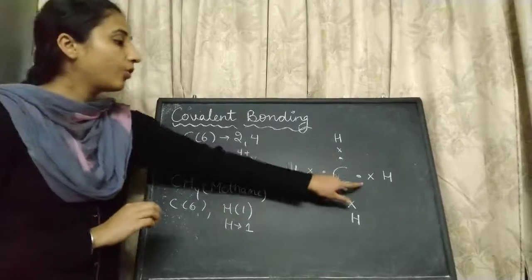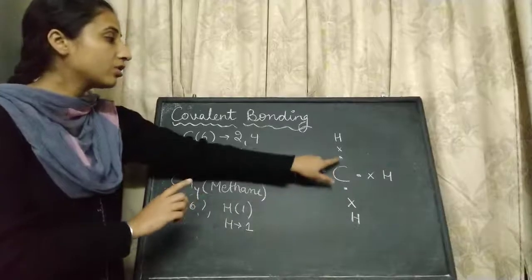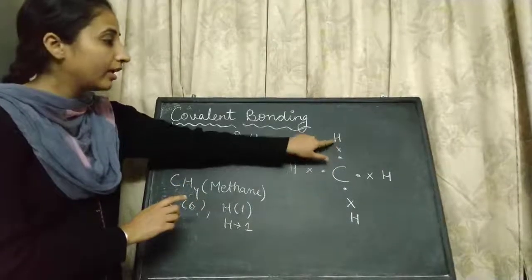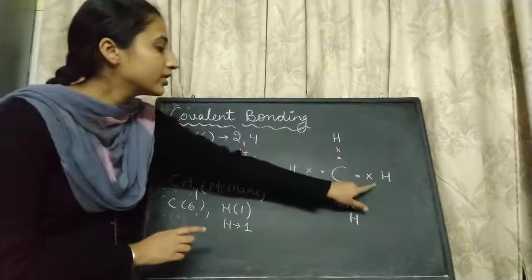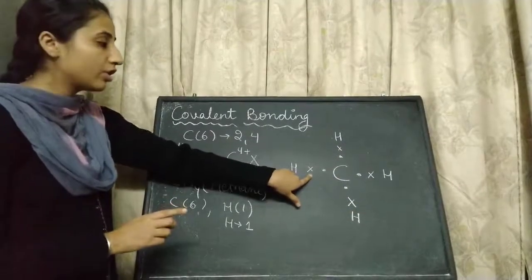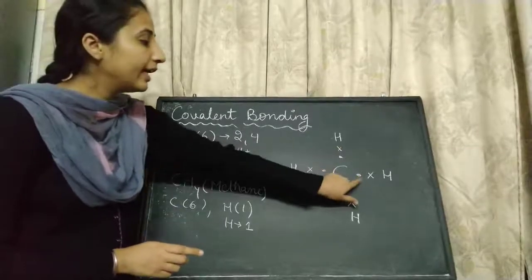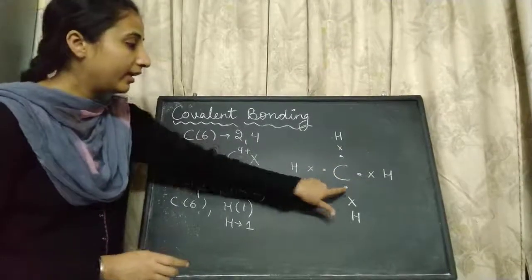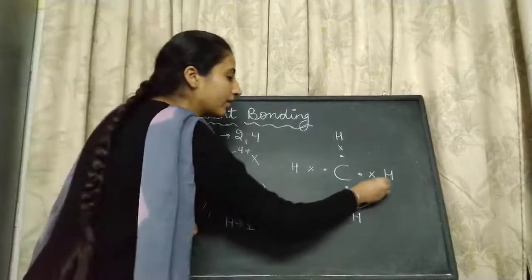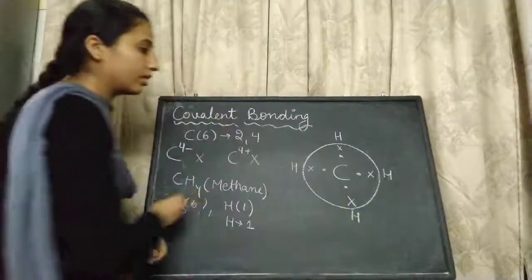Carbon has 4 electrons here. It shares 4 electrons of hydrogen with it, this and this. So the total number of electrons becomes 1, 2, 3, 4, 5, 6, 7 and 8. We can circle it to show the configuration.